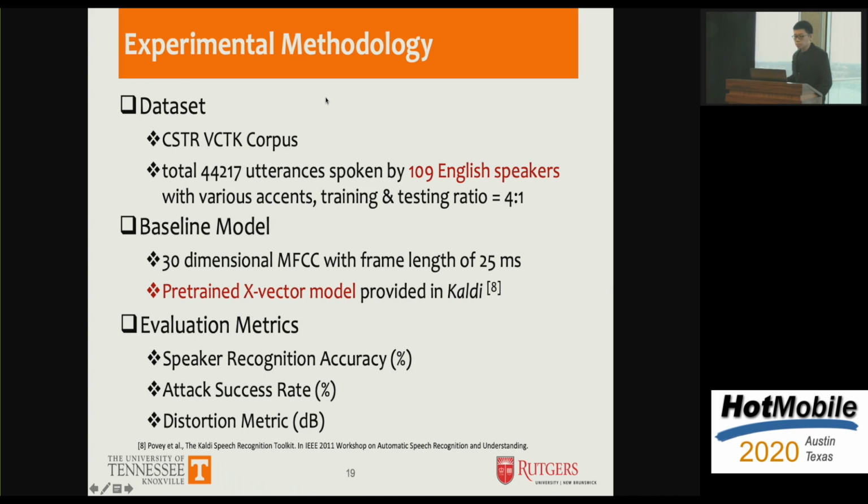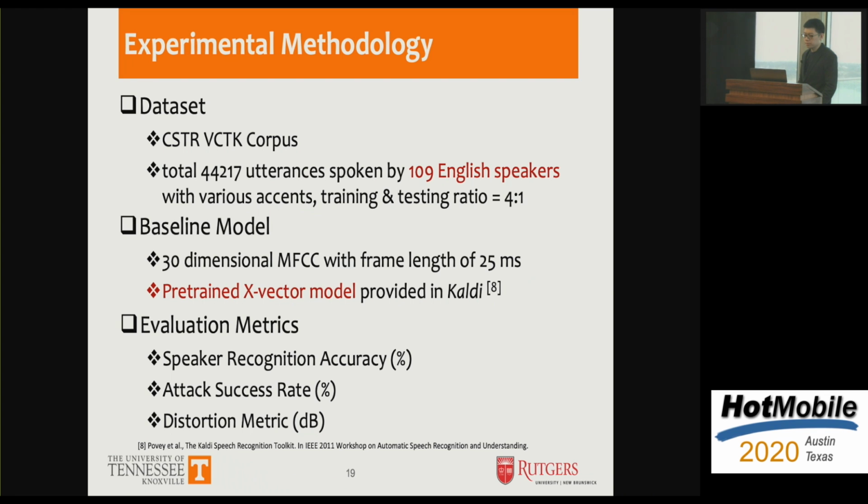I'm sorry. To evaluate our attack, we use a public dataset called the VCTK corpus. It contains over 44,000 utterances from 109 speakers. We separate it into training and testing sets with a ratio of 4:1. We choose a pre-trained x-vector model provided in Kaldi as our baseline model.